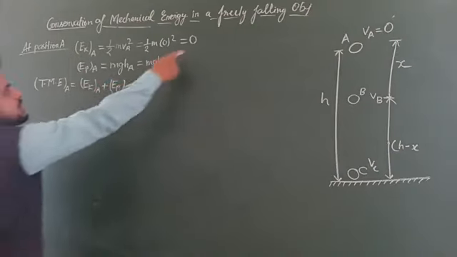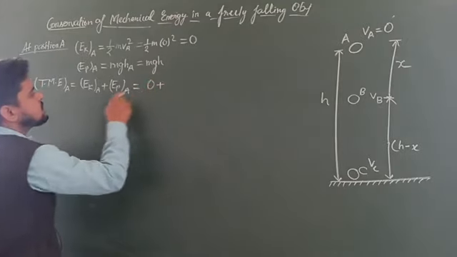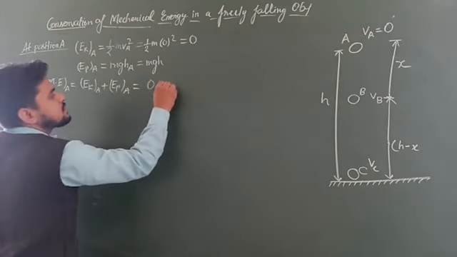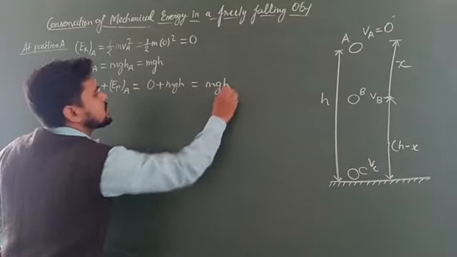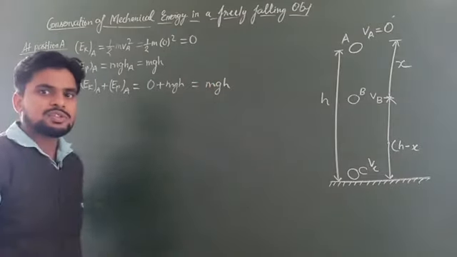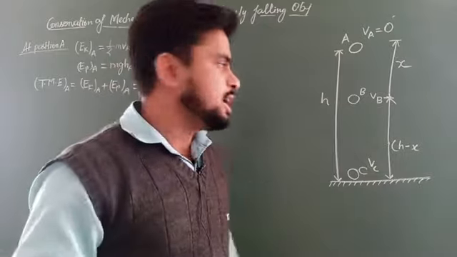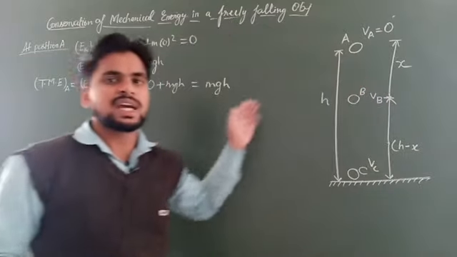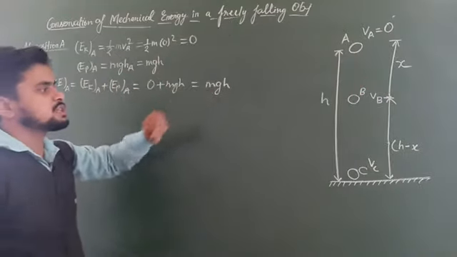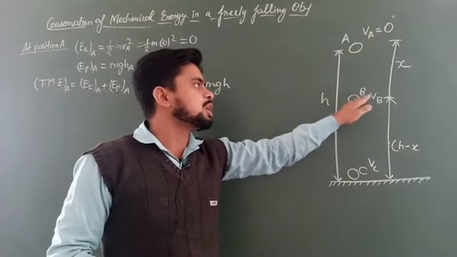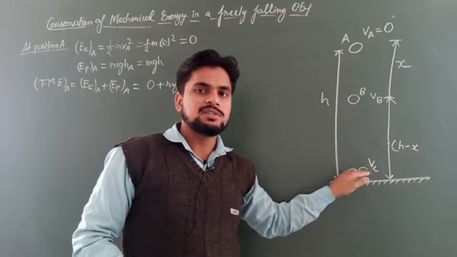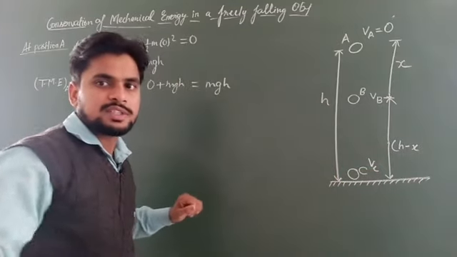Now Eka is 0 plus Epa is mgh, so it equals mgh. Okay students, I hope it is clear to you. At position A, the total mechanical energy is equal to mgh. Now in the same way we will find the total mechanical energy at the point B and at the point C also. So let us see.